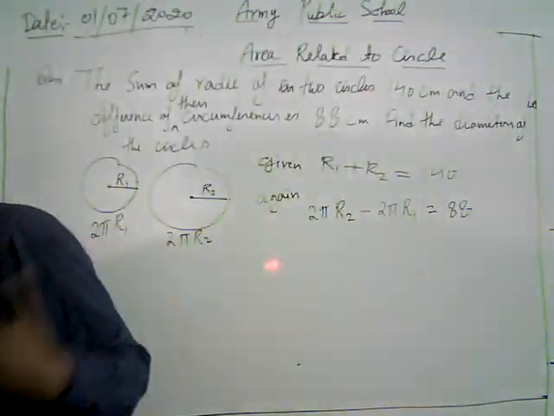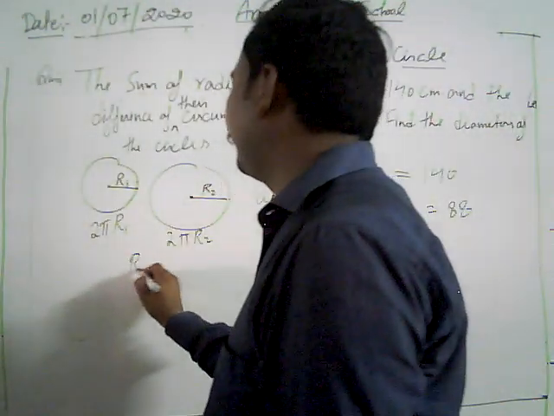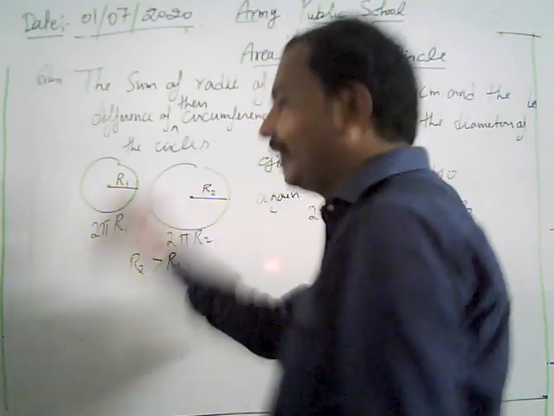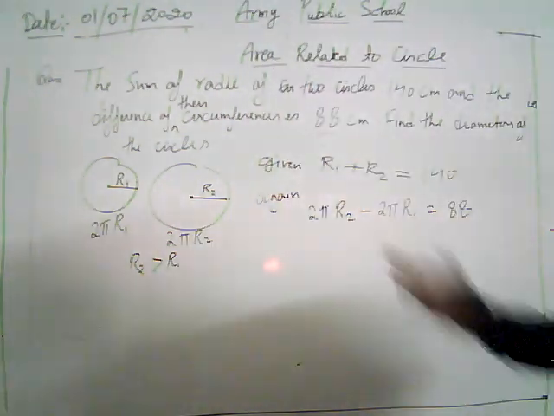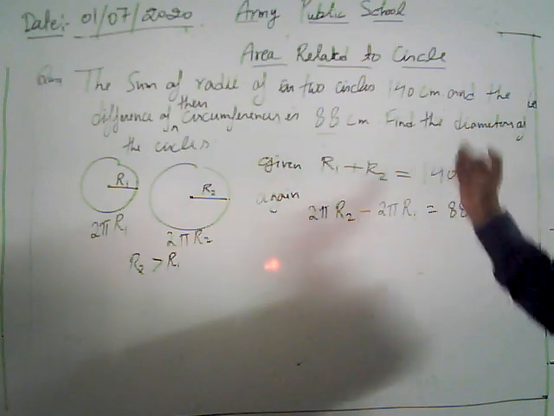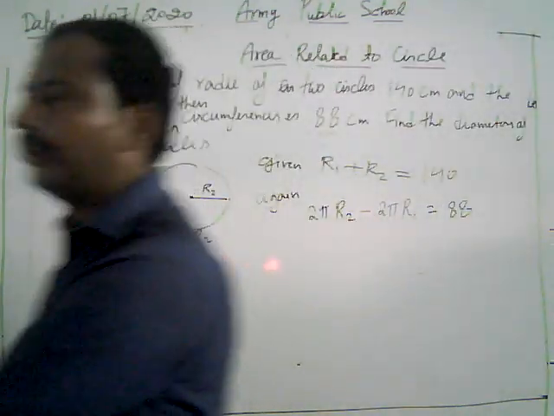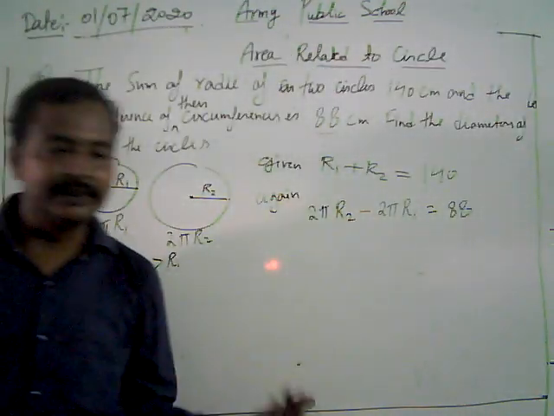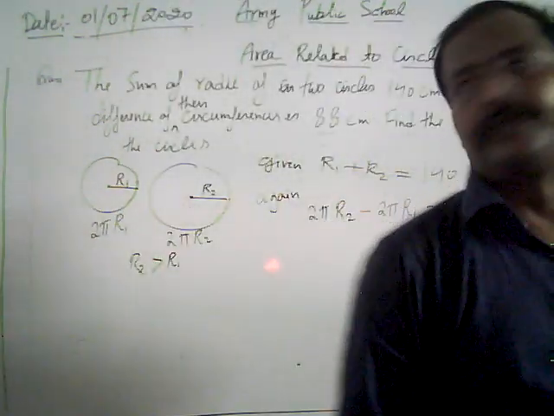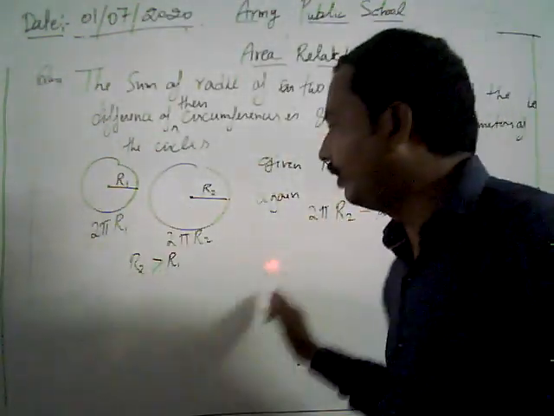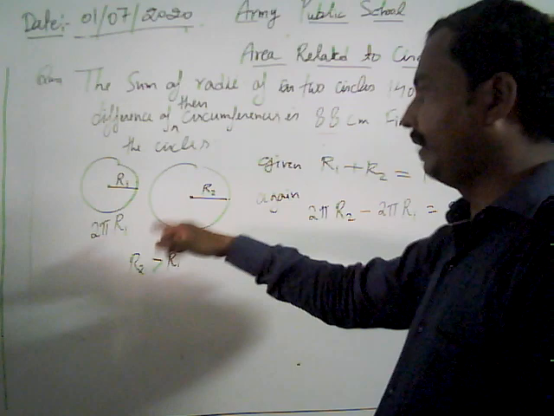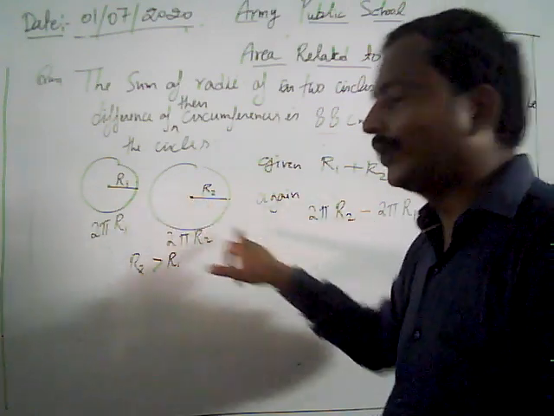I have taken r2 here. What do we take? Here I am taking r2 is greater than r1. You can also take r1 greater than r2, because it is not mentioned which circle's radius is greater. So based on that we have to choose one of the radii. Here we take r2 is greater than r1.